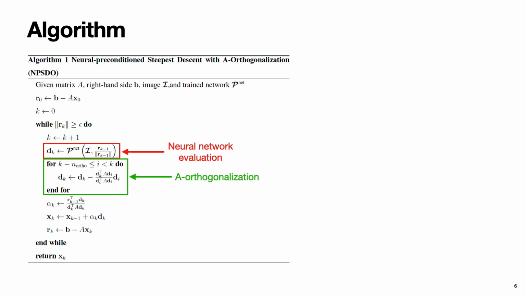Our neural preconditioner is paired with an iterative solver. At the beginning of each step, we apply the neural network to obtain a search direction. Then we orthogonalize it over previous search directions. Lastly, we compute an optimal step size and update the solution.